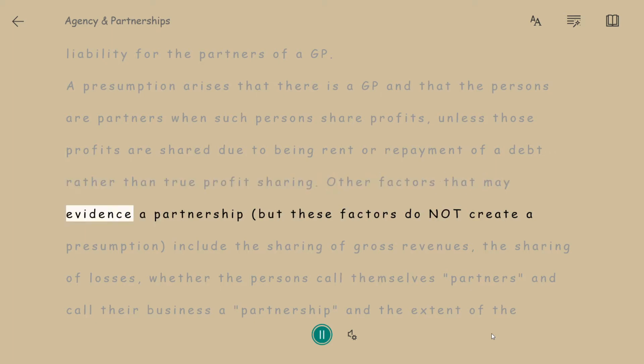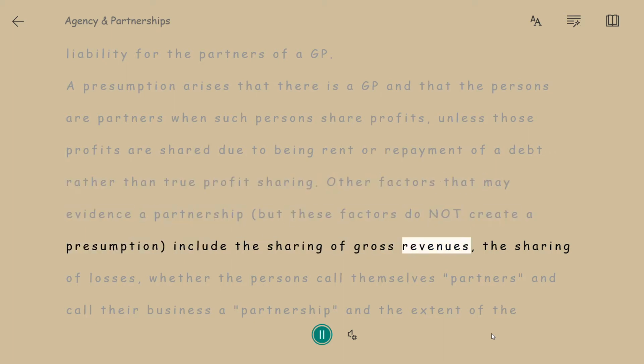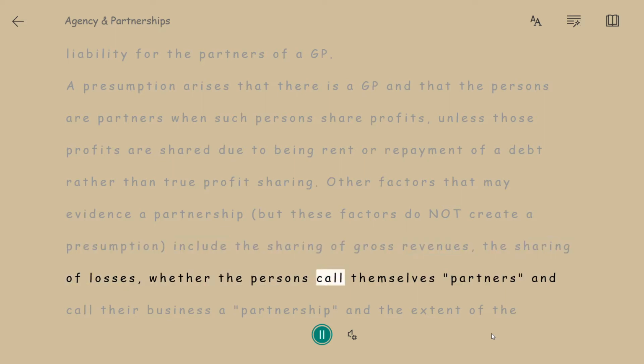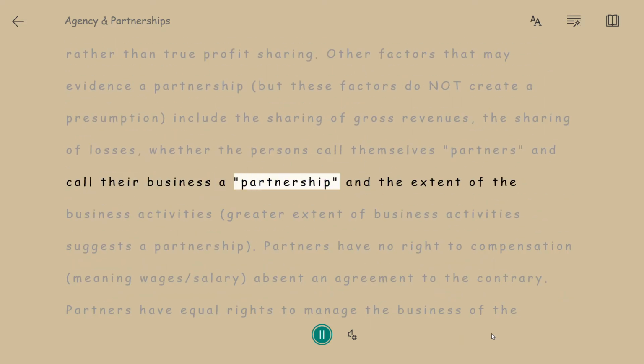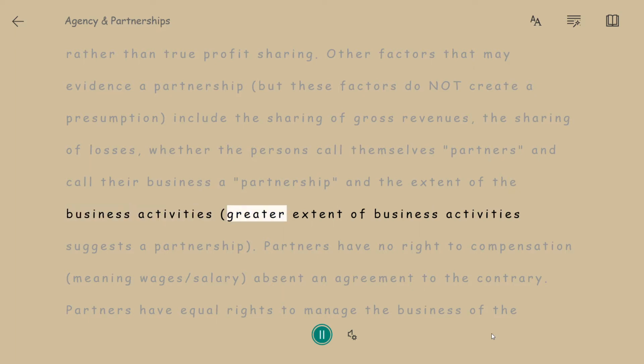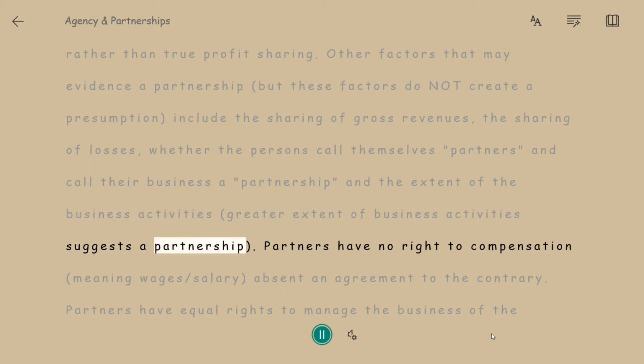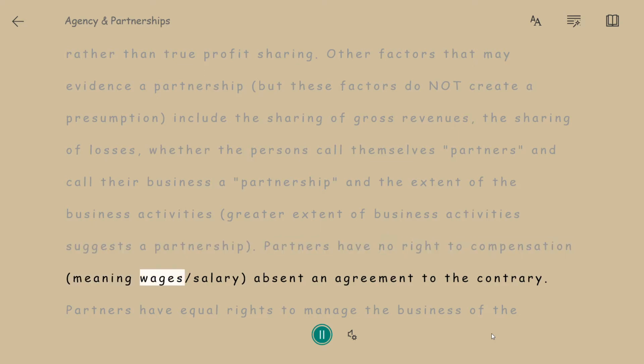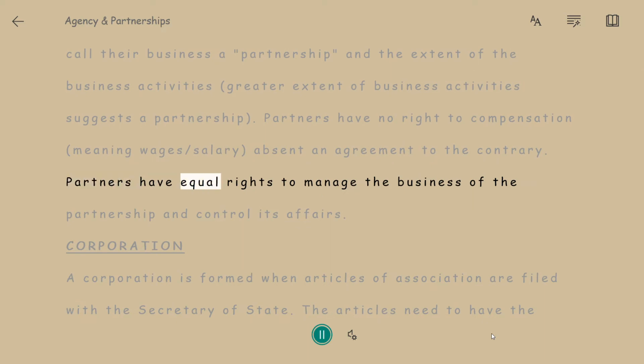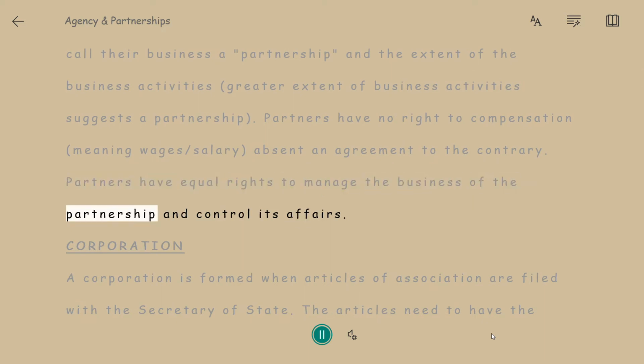Other factors that may evidence a partnership, but these factors do not create a presumption, include the sharing of gross revenues, the sharing of losses, whether the persons call themselves partners and call their business a partnership, and the extent of the business activities. Greater extent of business activities suggests a partnership. Partners have no right to compensation, meaning wages/salary, absent an agreement to the contrary. Partners have equal rights to manage the business of the partnership and control its affairs.